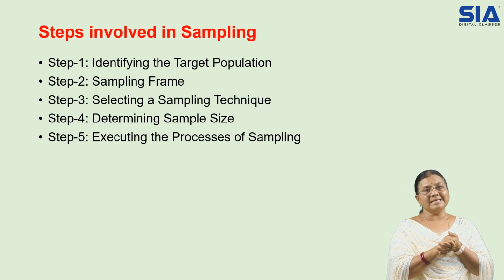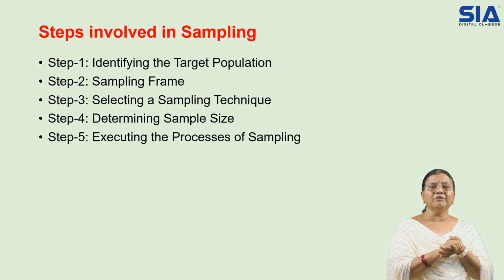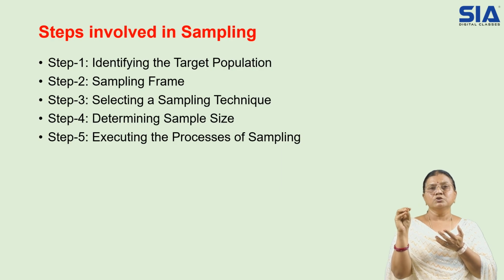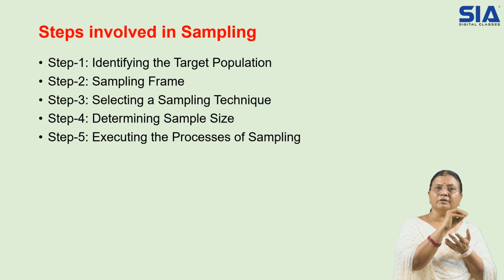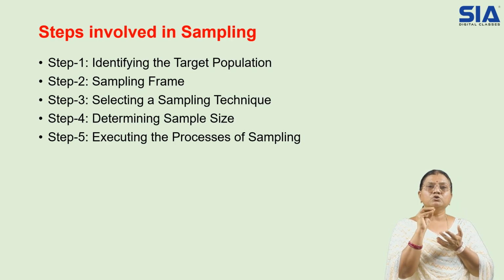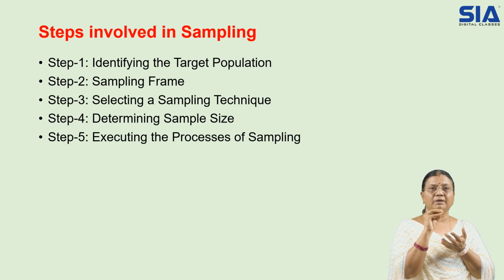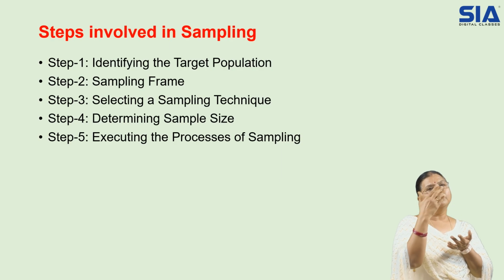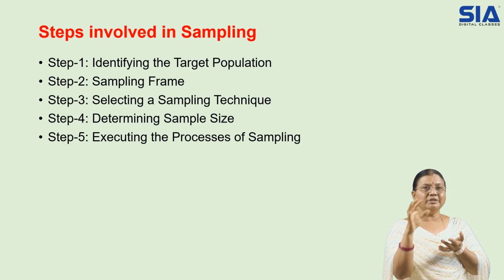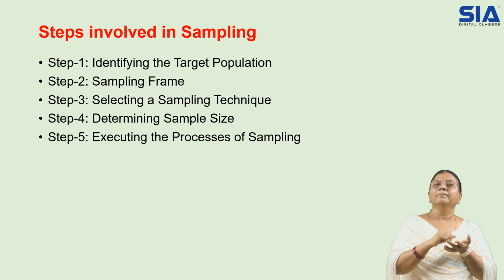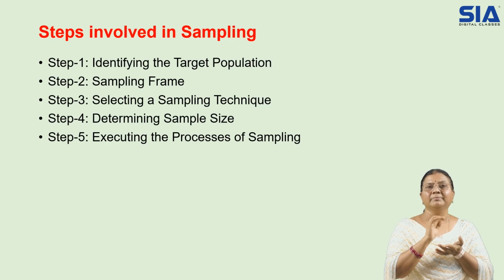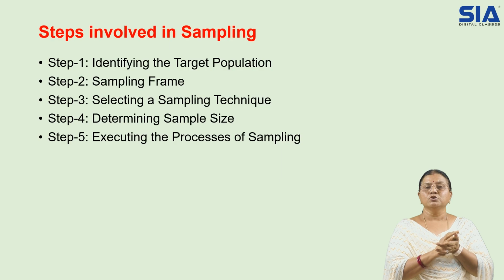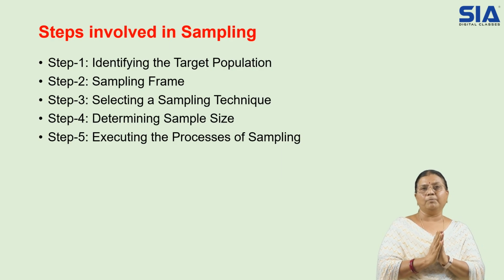In the same way, if the product is a fairness cream for women, only those who use that product can give me feedback. So my population will be females, aged from 14 to more than 45 or 50. This age group will be my customers who are using this product. So this becomes the target population, and we have to find it out.